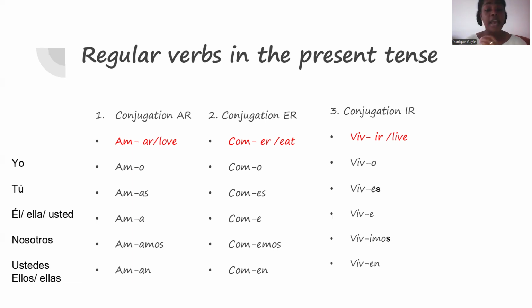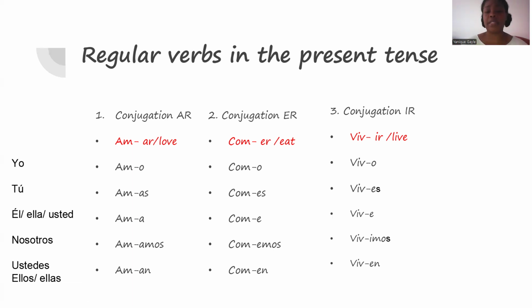Very good. And for the last one, ustedes, ellos, ellas, we're going to use viven. So we go back to the EN, EN. So basically, the IR verbs is just the same conjugation as the ER verb, except for nosotros. For nosotros, we have to use IMOS.